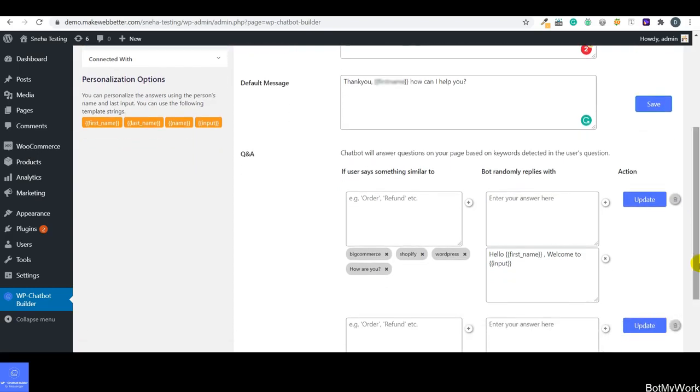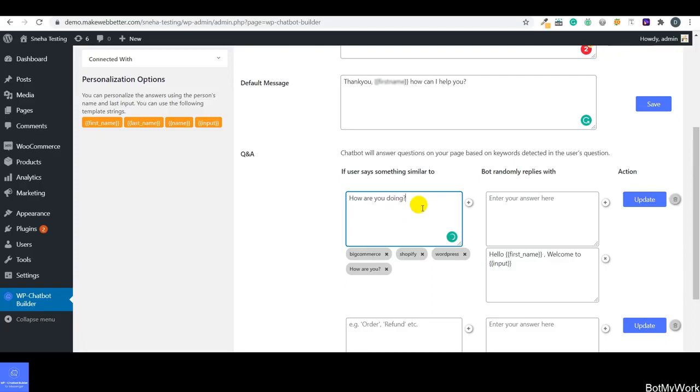So guys, QA is the section that is going to be very beneficial and advantageous for you, because using QA you can set up the conversation that is expected between the bot and the customer. As you can see, there are two sections over here. The first one is for the user and the second is for the bot. For example, you can create a question like, how are you doing? And you have to click on this button.